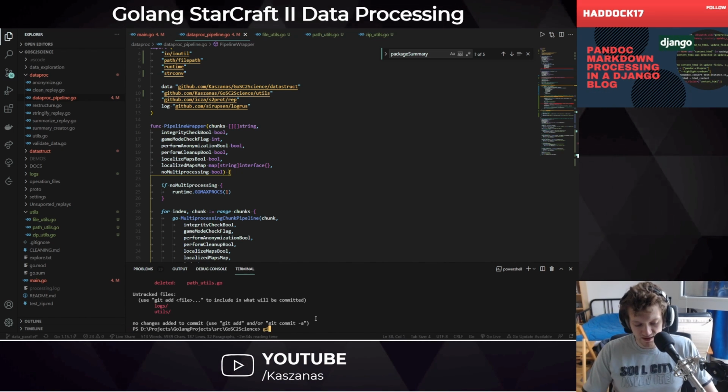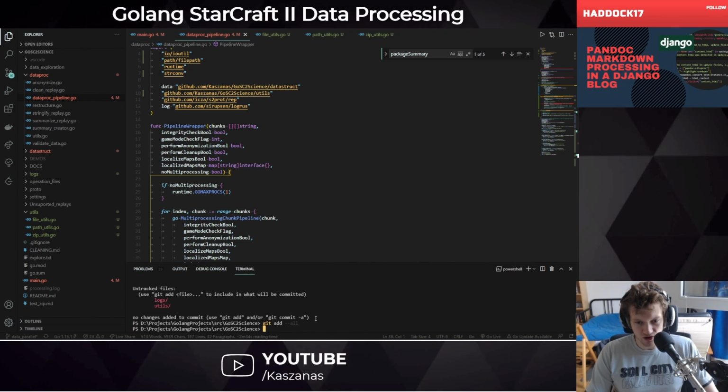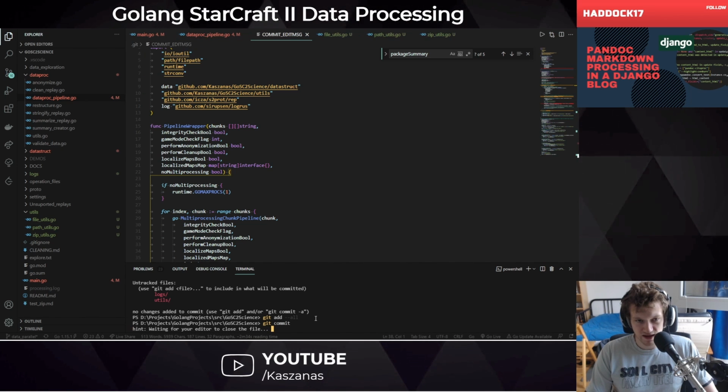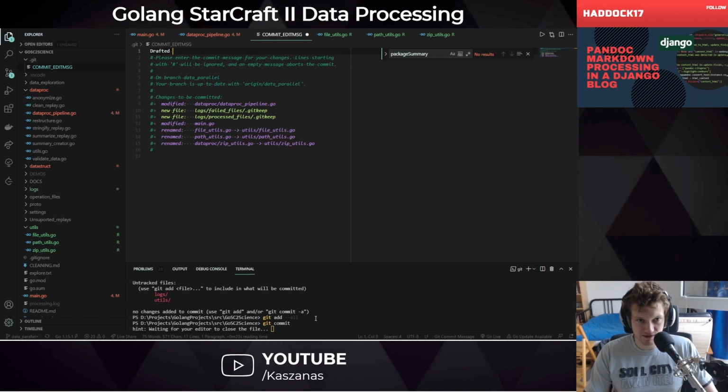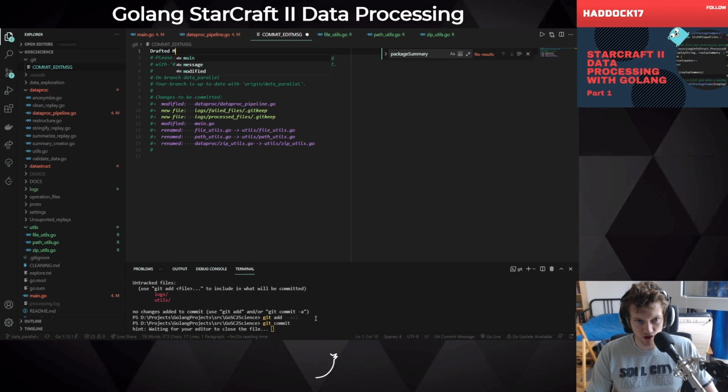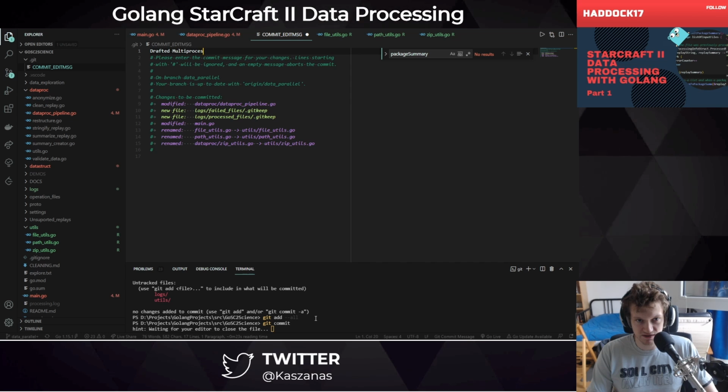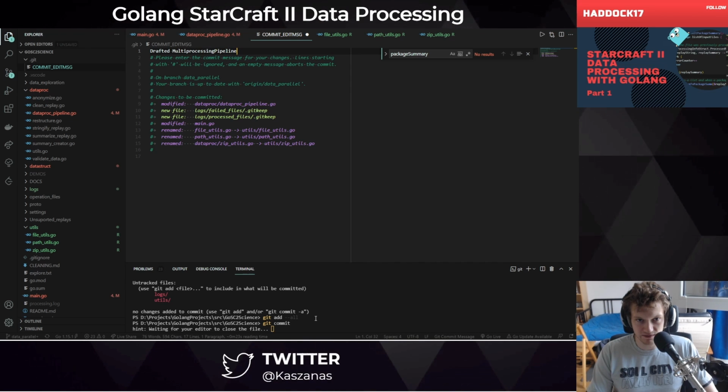So git status, git add all, git commit, and let's say drafted pipeline wrapper, or rather multi-processing pipeline.